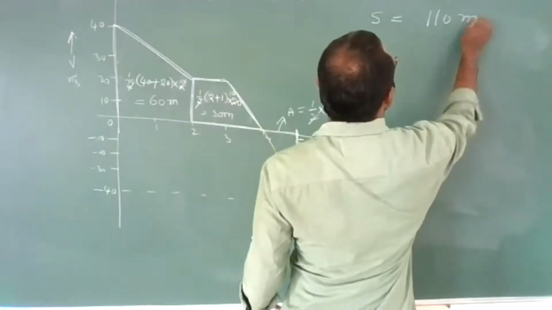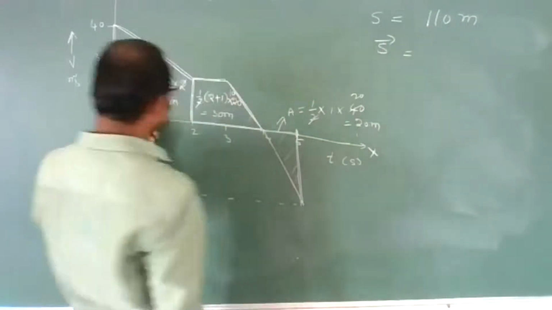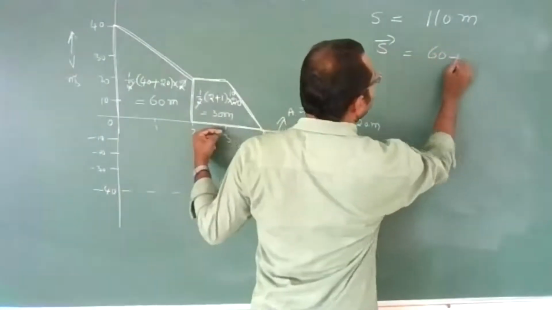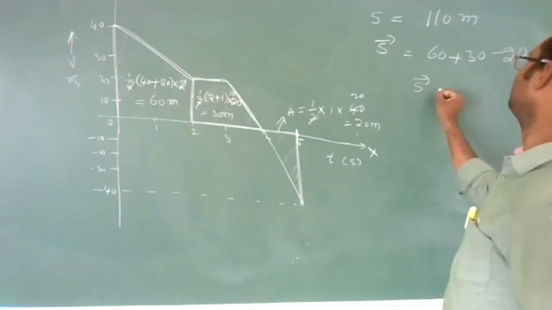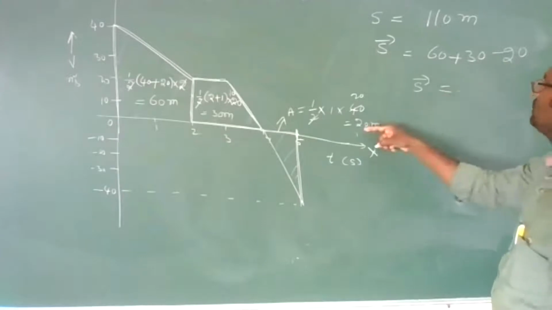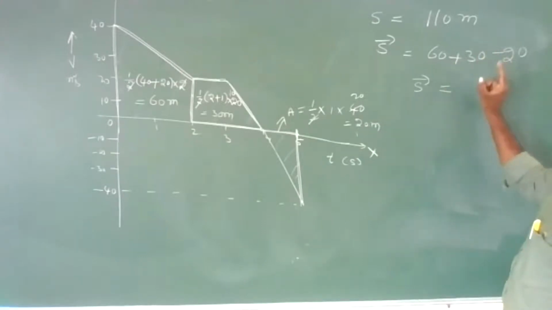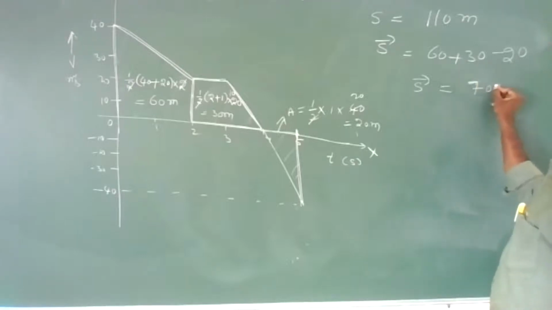Distance is 110 meters. Whereas displacement is 60 plus 30 minus 20, so displacement will be equal to 70 meters.